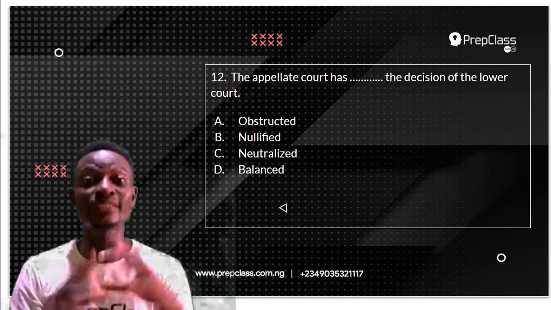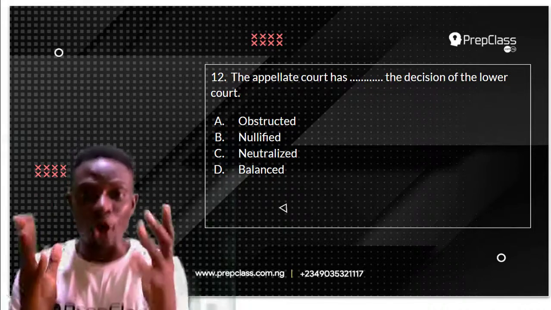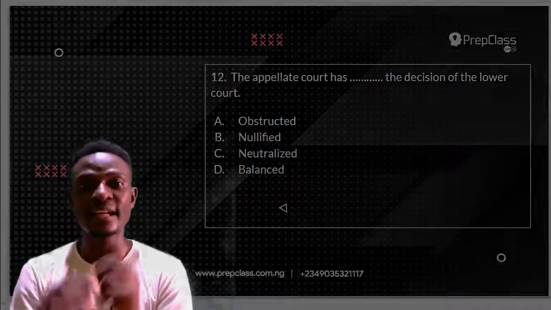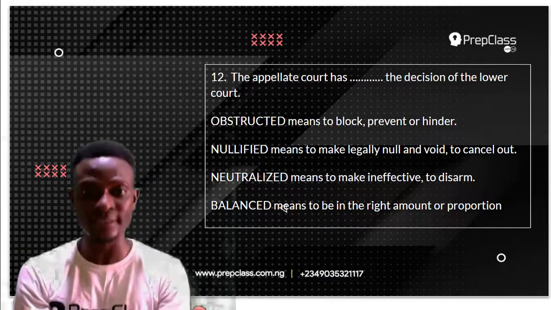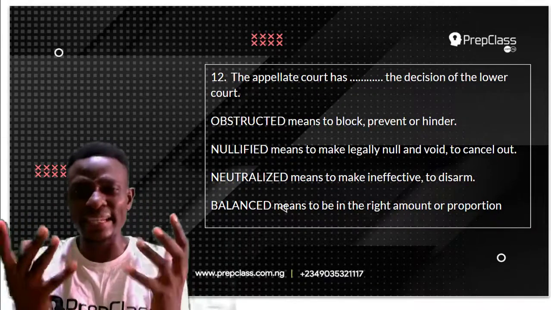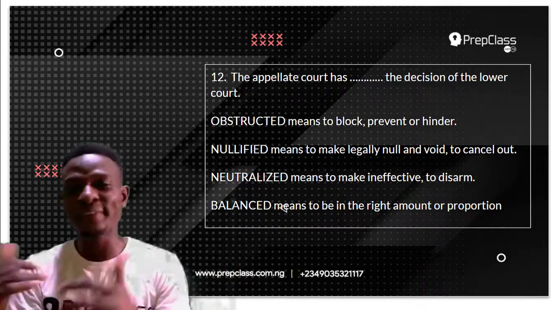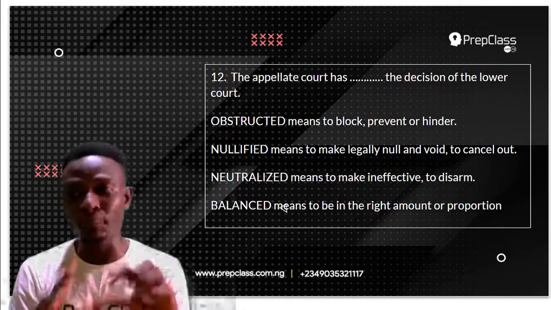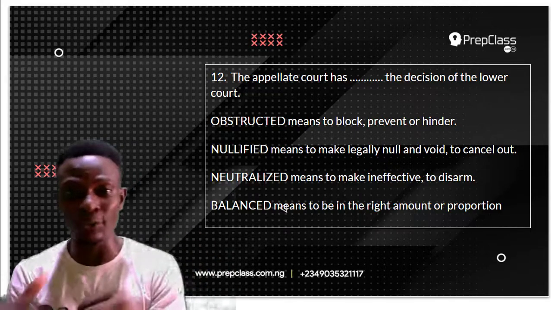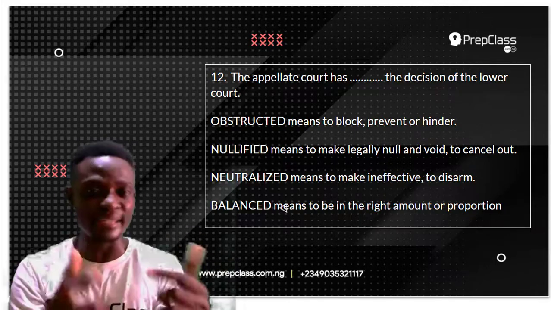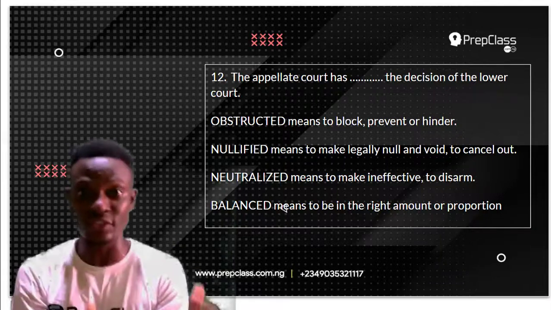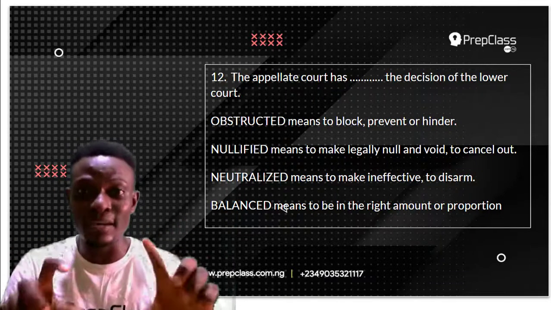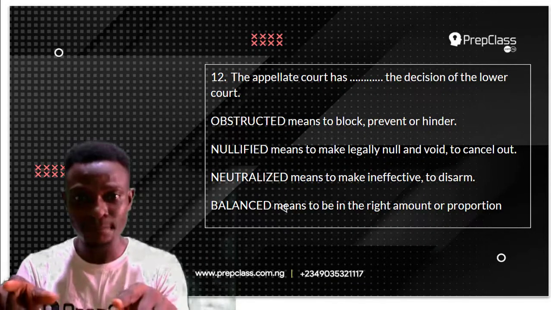What we are going to do now is to define each of the options and select the one that is most appropriate to fill in the blank space. The first option is obstructed. Now, obstructed means to block, to prevent, or to hinder. Maybe somebody wants to pass a place and you put a kind of blockage there. You've obstructed the person from passing. This is not the answer to this question, because this does not fit as a legal term into this sentence.